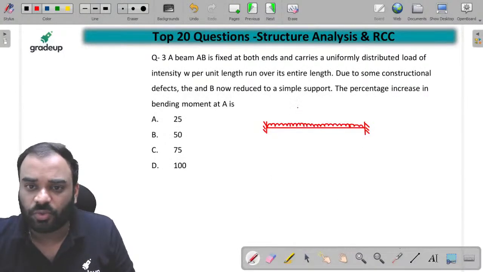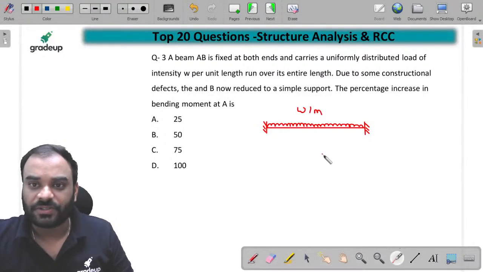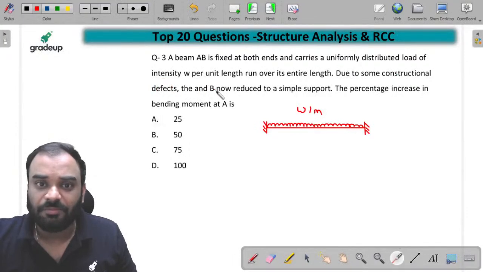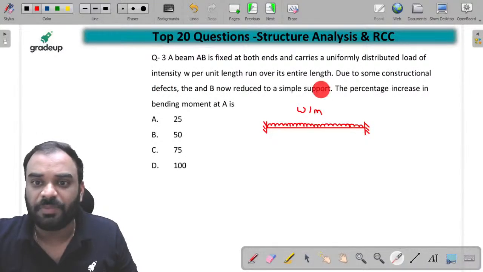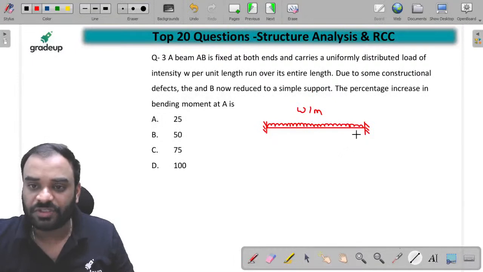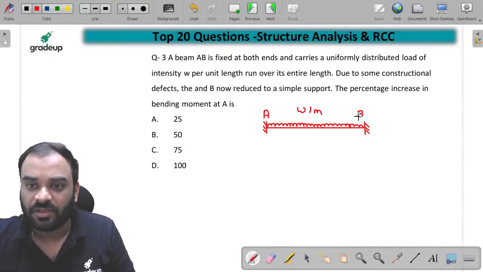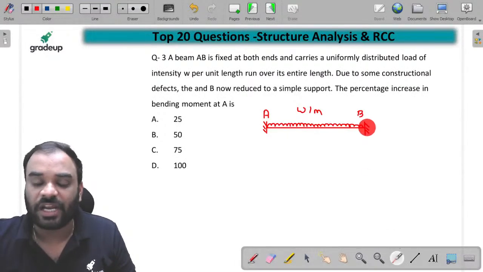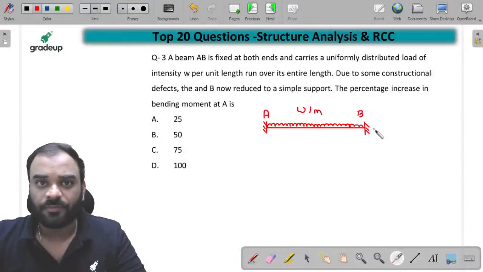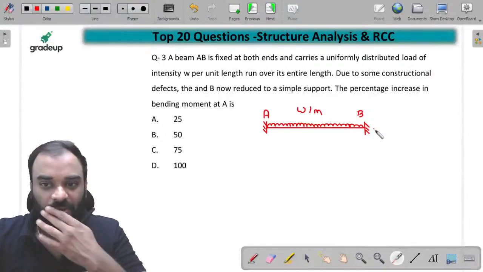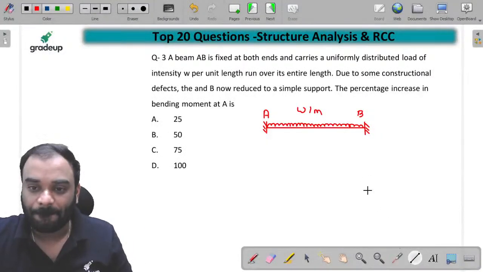So this one is what? W per meter, right? It is given to us. Due to some constructional defect, the end B now reduced to a simply support. It means you have to just convert this particular end. This one is A. Let us consider this one is A and this one is B. You have to just convert this particular end as a simply support. इसको simply support की तरह consider कर लो बच्चों. क्या होगा फिर? देखते हैं.